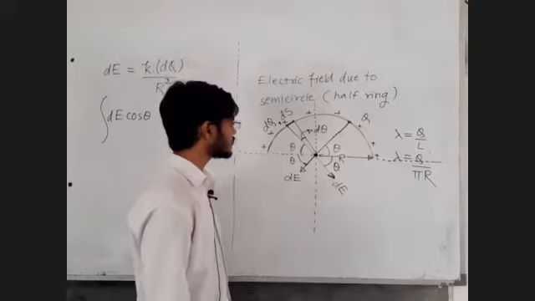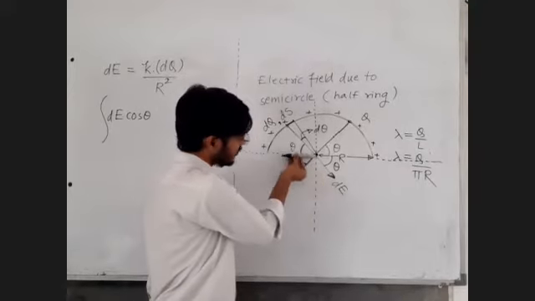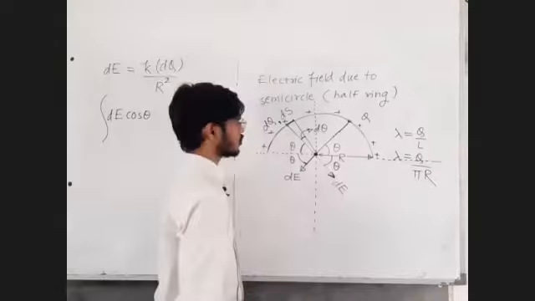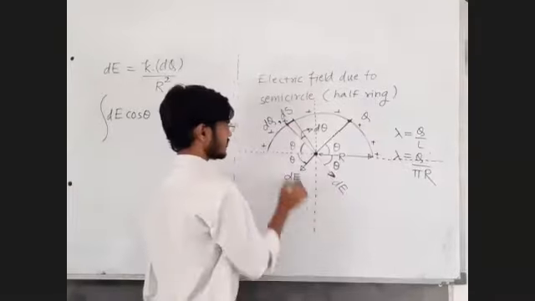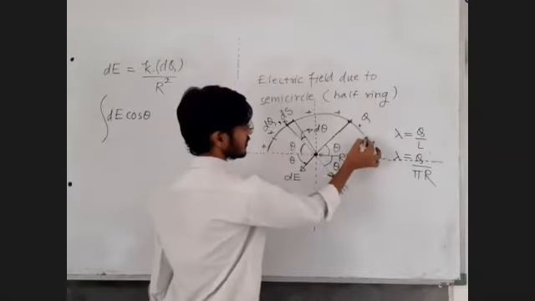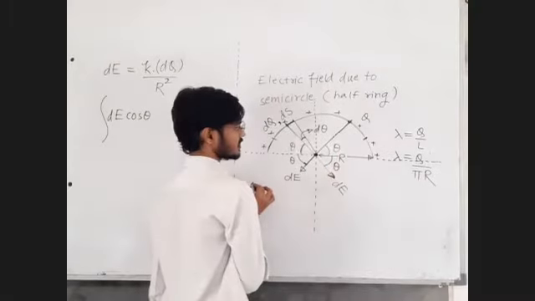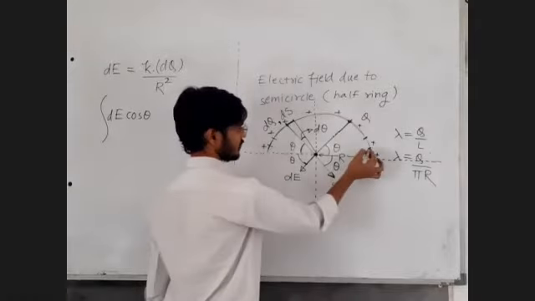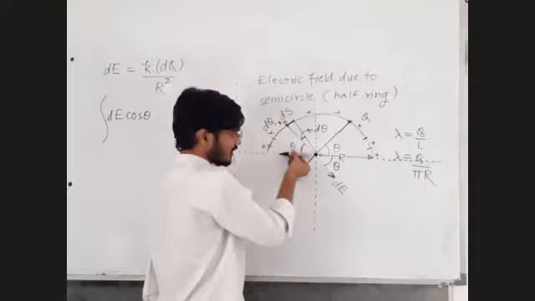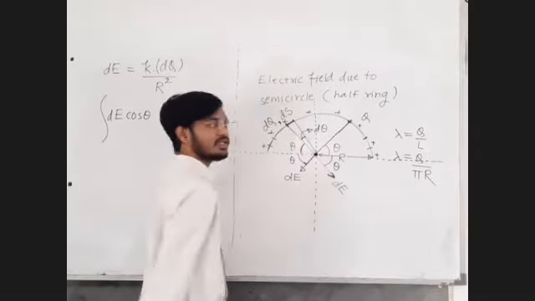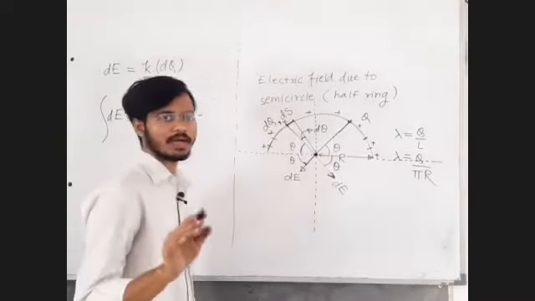It means dE cos theta and dE cos theta are going to cancel. For this charge element they will cancel. For this charge element, there will be someone here which will cancel its effect. For this charge element too, there will be someone here which will cancel its effect. All these dE cos theta are going to cancel each other. On this thought, reply to me in the chat box.